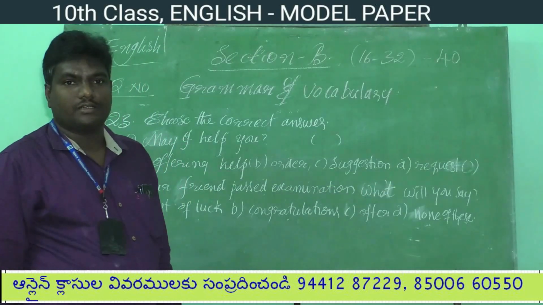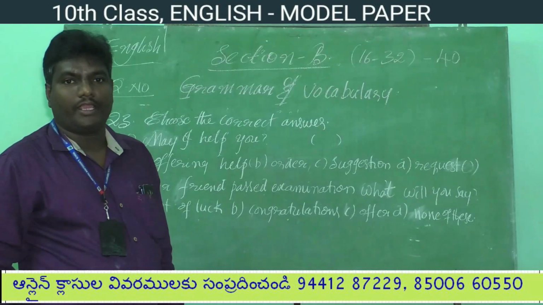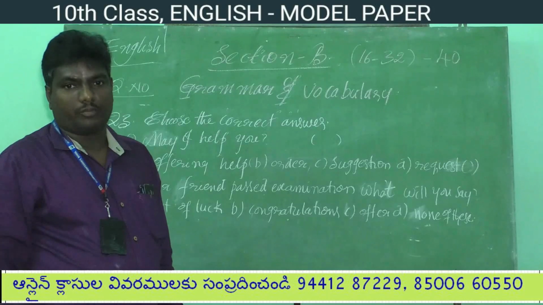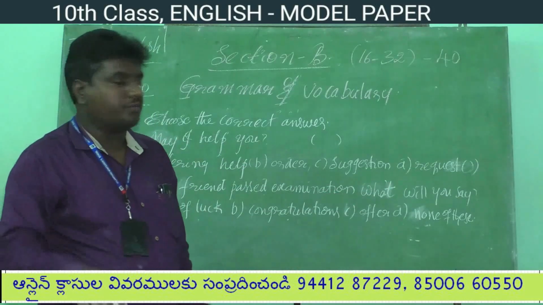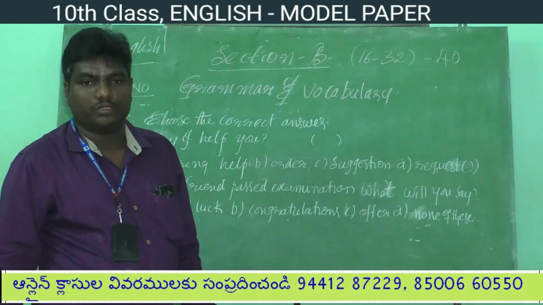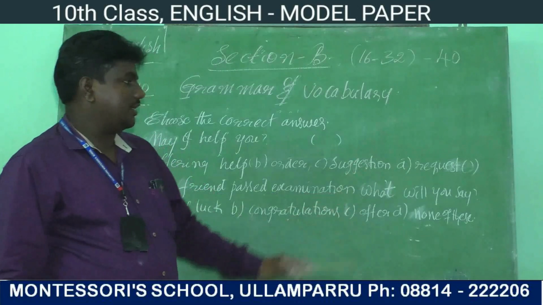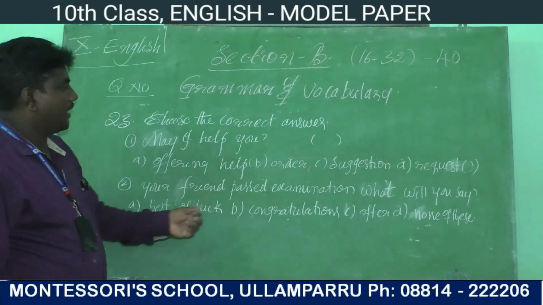Request indicates polite expressions like please, kindly, could. Please give me your pen. It is treated as a request. Please tell me where the post office is. Request. Could you correct my notebook? Request. These are the examples of request. So according to the sentence, may I help you?